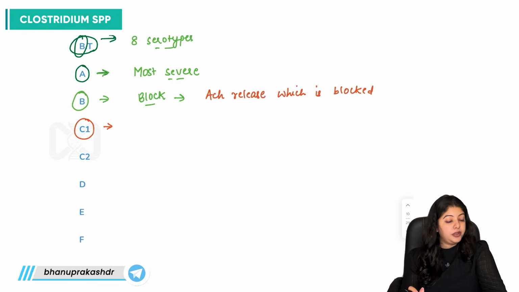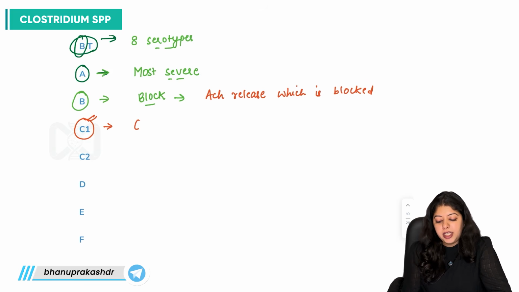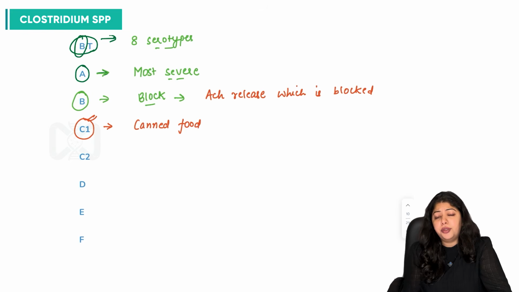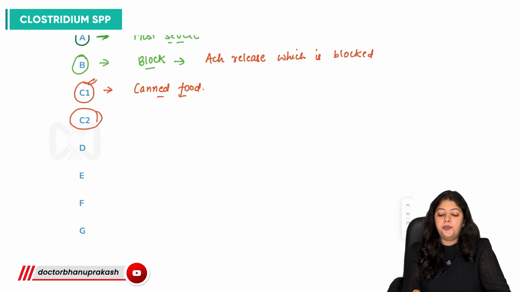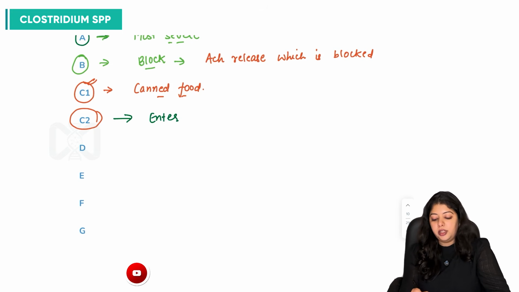Then C1, what is C1? With C, what can we derive for Clostridium botulinum? Can we say that it can occur because of canned food, right? Then we have C2. What is C2? It is the enterotoxin, the only enterotoxin for Clostridium botulinum, which is the C2 serotype.